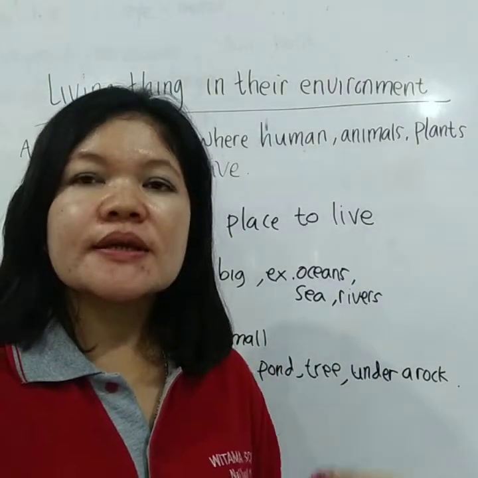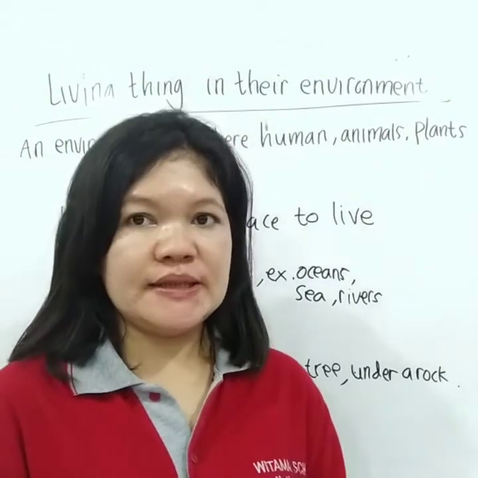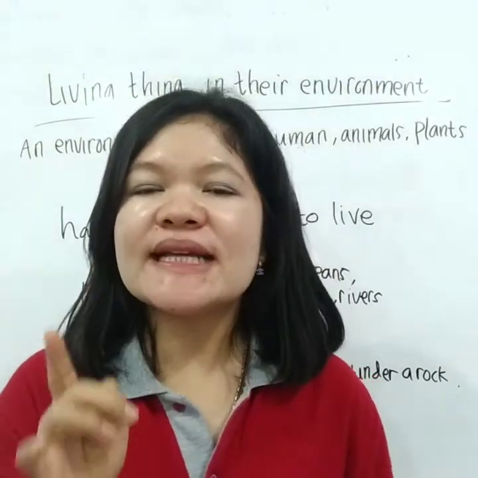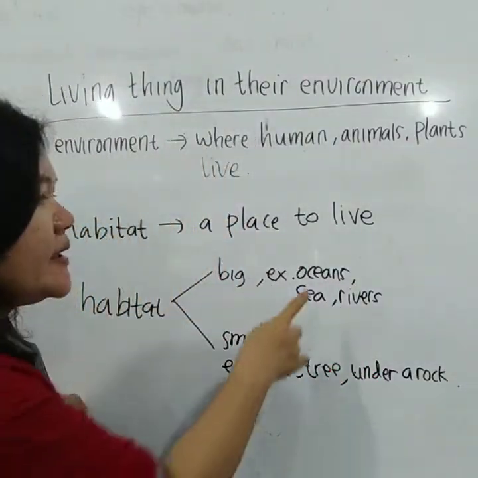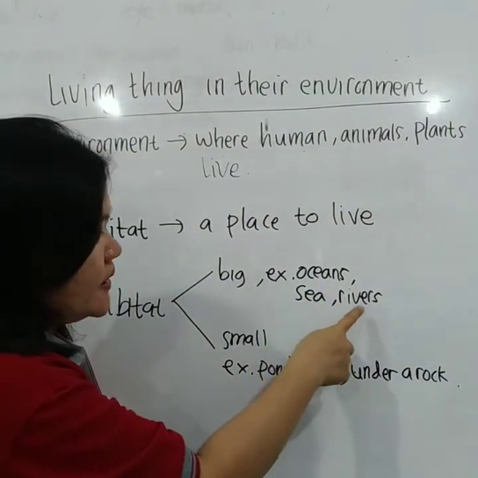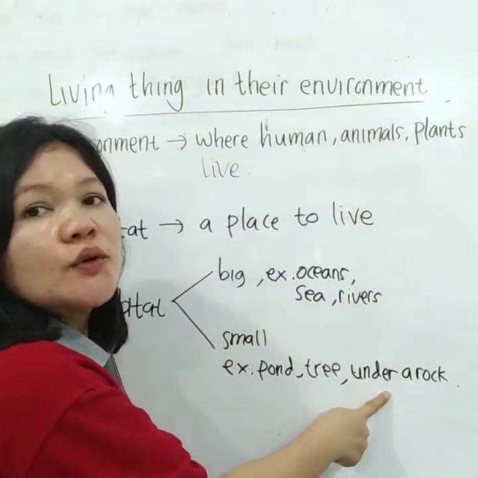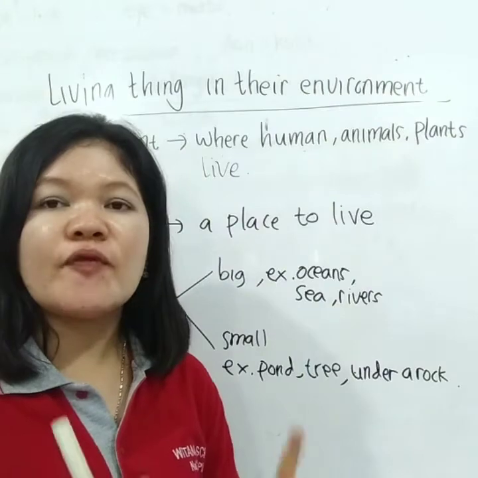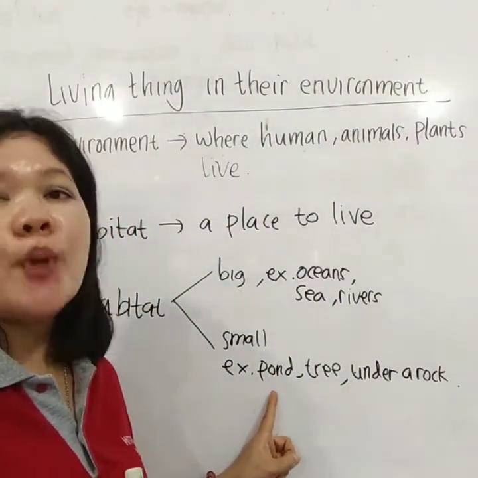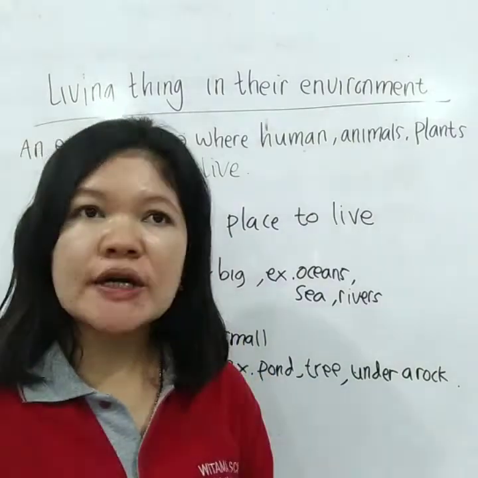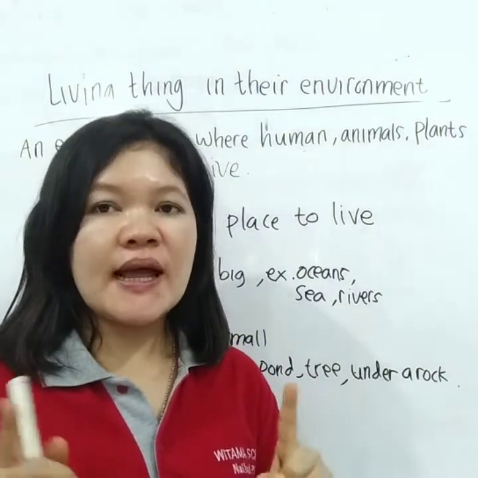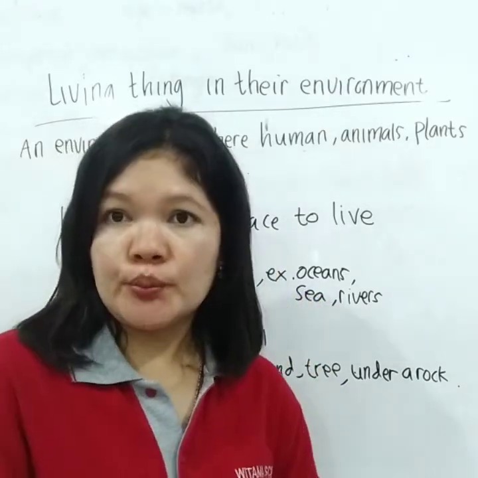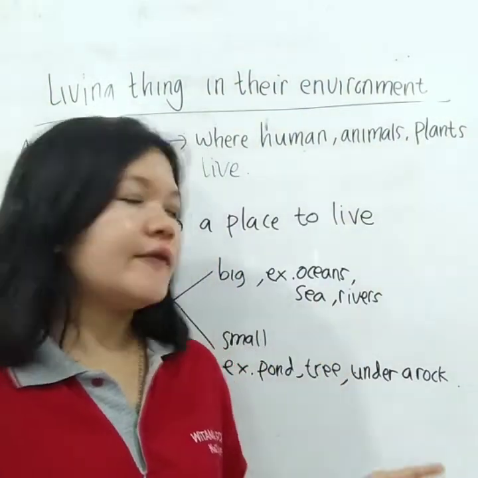Different animals live in different habitats. For example, a frog. According to you, which one is the better habitat for a frog? Is it in the oceans, in the rivers, in the sea, in the pond, in the tree, or under a rock? Yes, the suitable habitat for a frog is in the pond. It means that different animals live in different habitats. It's impossible for a frog to live in the poles, di kutub. So the frog lives in the pond.